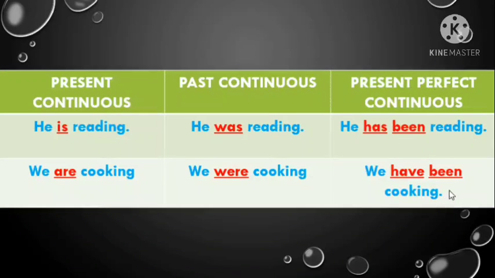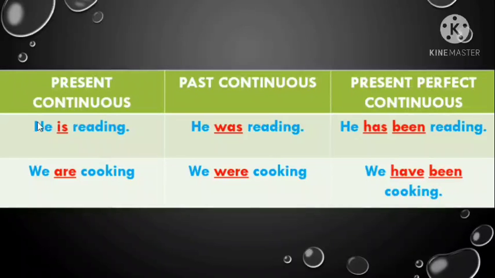We have not stopped cooking. So that's the difference between these 3 tenses. Okay? And here you notice all the verbs are in ing form because it is continuous tense. Okay? As simple as it is.